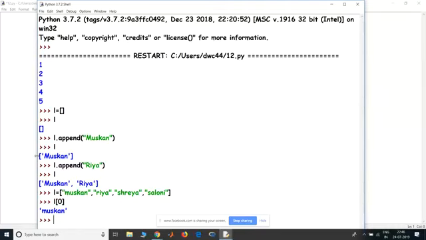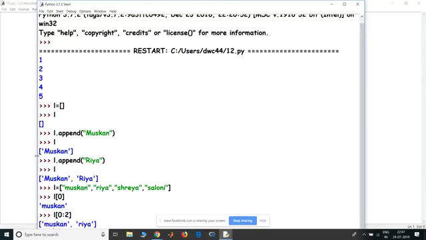Okay, somebody is asking me about tuples. I will get to tuples later. I will get back to that, but let's concentrate on lists first. Then if I want L of, say, the first two elements, I get Muskan, Ria here. So this is basically slicing in lists, which is very similar to slicing in strings.